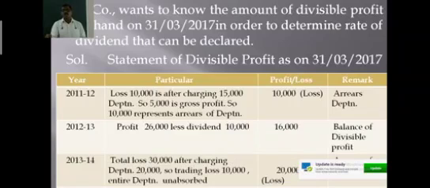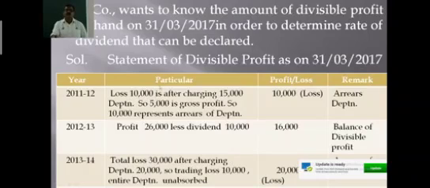All the arrears of depreciation should be provided for out of the profits of previous years, and only the balance of profit can be used to declare dividends. Now, you can prepare the statement of divisible profit as on 31st March 2017.